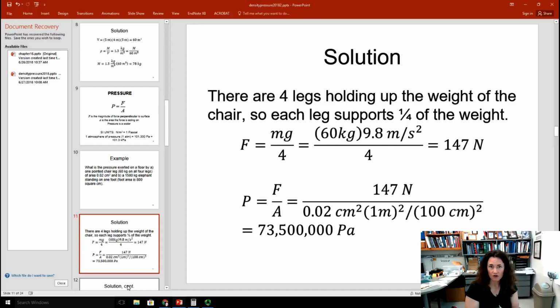And the reason for that, of course, is because the area is small. The area of the bottom of that chair leg is small, and that makes the pressure really high on one little tiny bit. This is why the bed of nails demo works, right? Have you ever seen somebody lying down on a bed of nails and the nails don't pierce the skin? That's because there's a lot of nails there, okay, which makes the pressure less on the skin from each one of the nails. Whereas if you're walking along and you step on one nail, it'll pierce right through your foot, right? So that's the kind of idea there. If you increase the area, the pressure decreases.